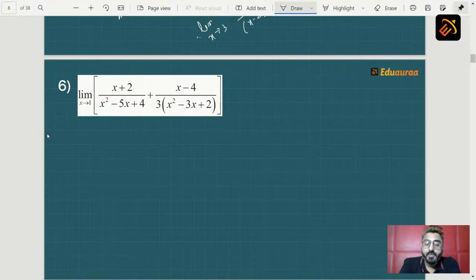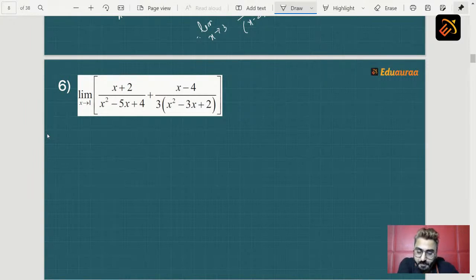Then you take LCM, solve your numerator. You will get x minus 1 in your numerator, which gets cancelled with your denominator, and after that you have to apply limits. And after that, when you apply limits, you know the final step, your answer. You have to try this on your own. And if you have any doubt, you can comment and ask. We are there to solve your doubts. So students, I hope you understood how to solve this sum. So, homework sum. Moving on to the next question, students.